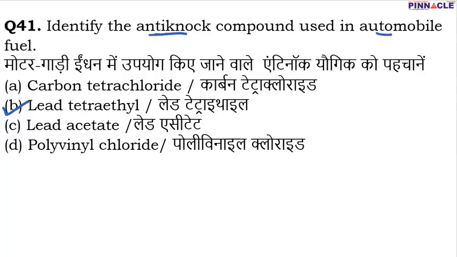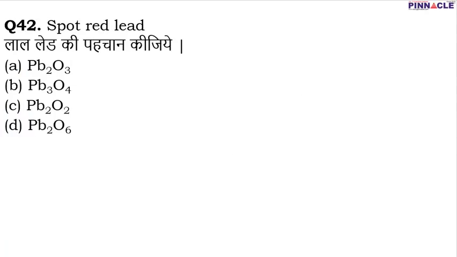Coming to question number 42. Question number 42 is spot red lead. What is the chemical formula of spot red lead? The chemical formula of spot red lead is Pb3O4. D is the correct option. In chemistry, we have a lot of formulas, a lot of chemical compounds and their names. So remember that spot red lead is Pb3O4.